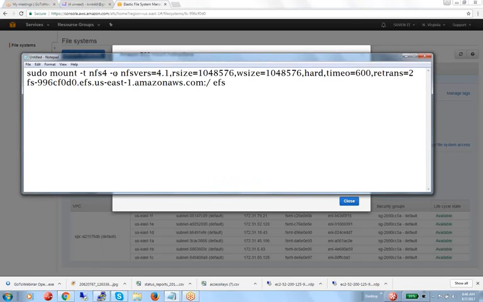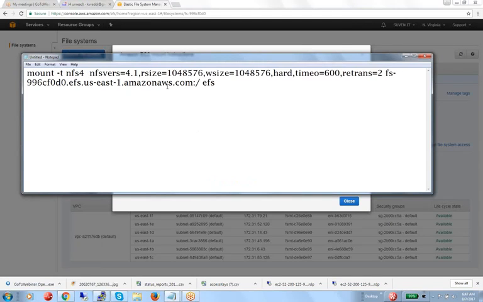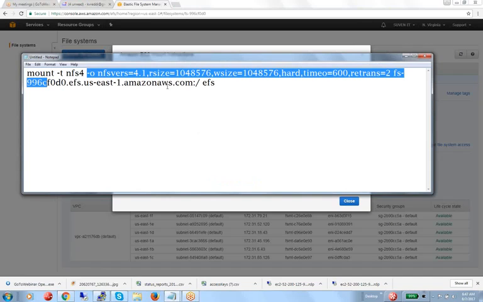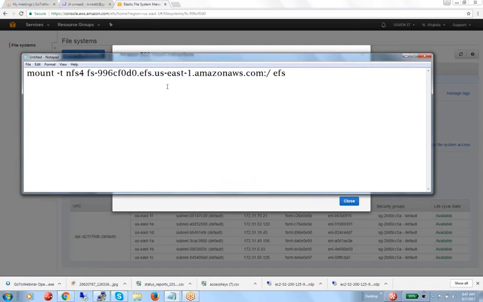All these other options are not needed. Just use mount -o, and you can ignore the rest. This is the DNS ID of this file system.